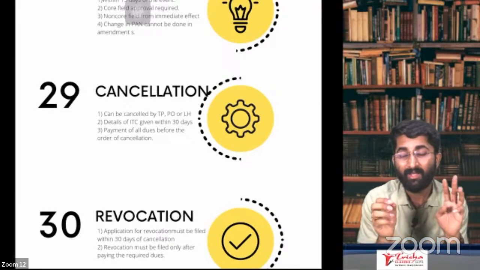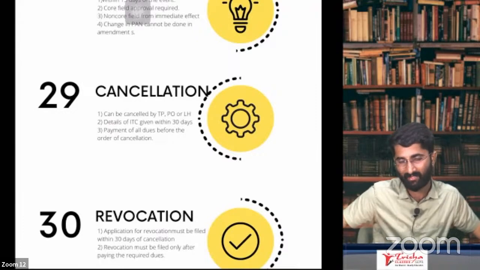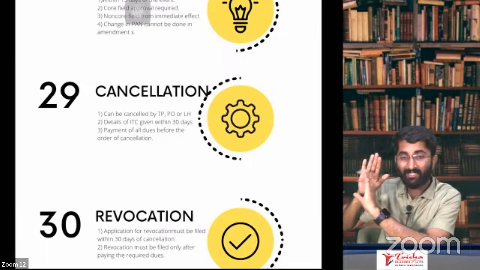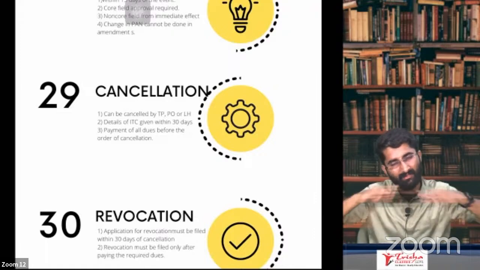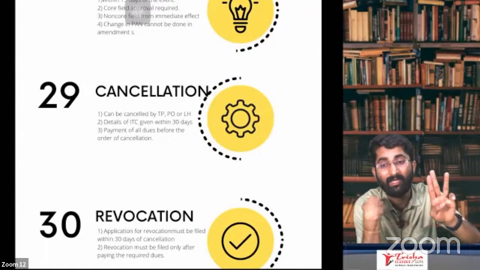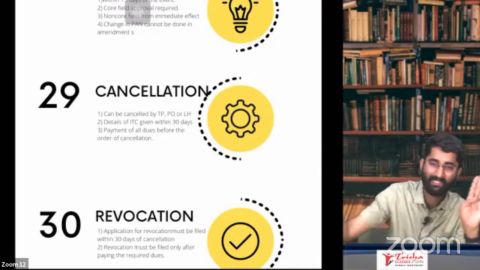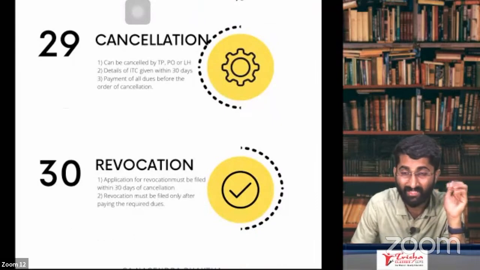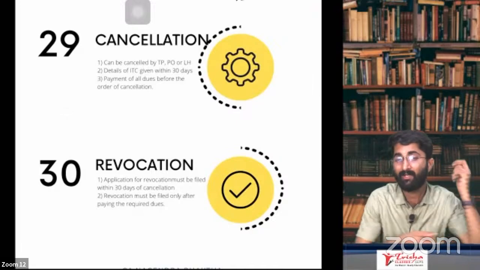Third one: can it be cancelled by anyone else? Yes, it can be cancelled by others such as your legal heirs. For example, Mr. X died. When Mr. X dies, his legal heirs don't want to take the registration forward. They want to cancel the business. They can cancel the registration. So the 3 people are: one is the PO, the proper officer; the second is myself; and the third one is the legal heir. That is for cancellation. Within 30 days, you will get the order of the registration being cancelled.